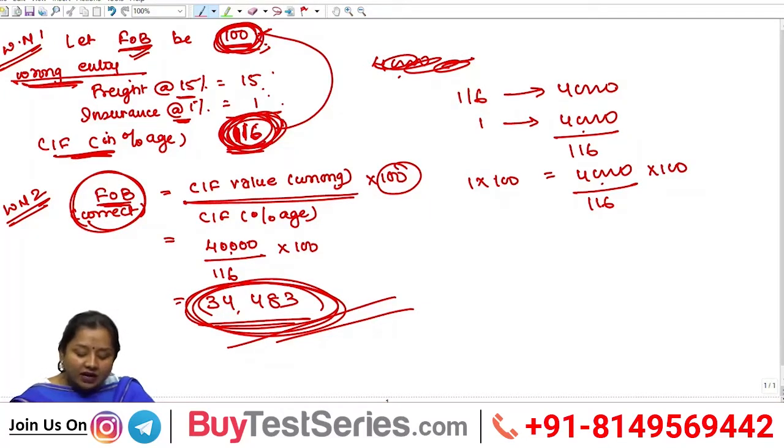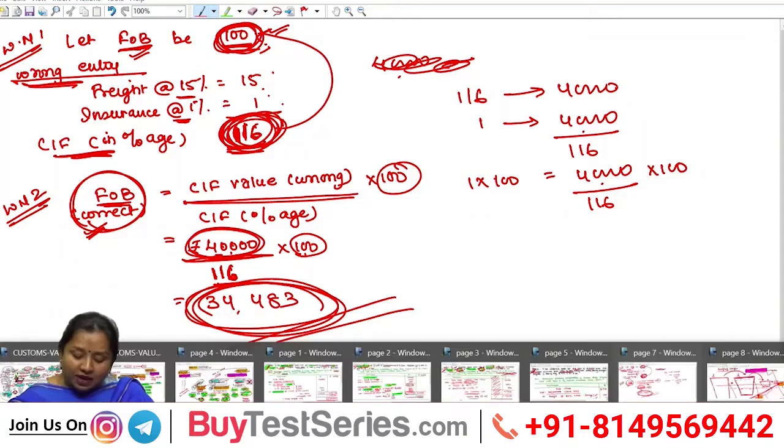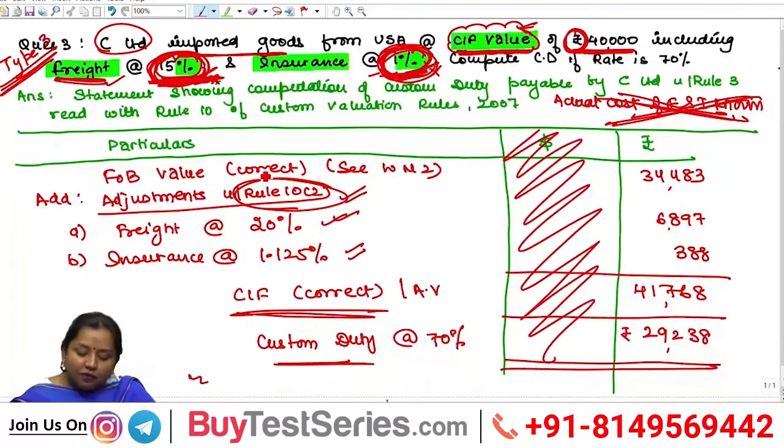Now for this 116, we have been given 40,000 rupees. For 40,000 rupees, 116 has been included, out of which the 100 part will determine your FOB value, which is correct obviously. So the correct FOB is 40,000 rupees divided by 116 multiplied by 100, which comes to 34,483. So now we can come back to our question.